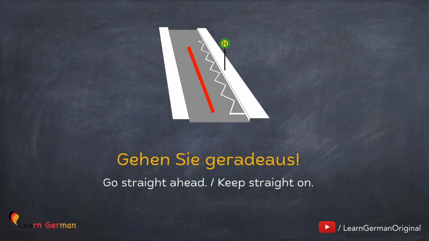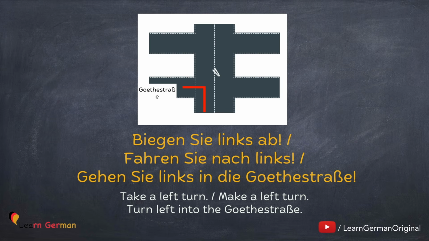Gehen Sie geradeaus. If someone asks you for directions, this is how you answer. In the video, we'll be doing many such structures. We would advise you to learn them. Here's the next one. Biegen Sie links ab. Oder fahren Sie nach links.